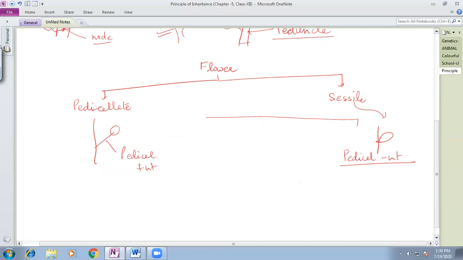Now we are talking about the details of the inflorescence. What do you mean by the inflorescence?